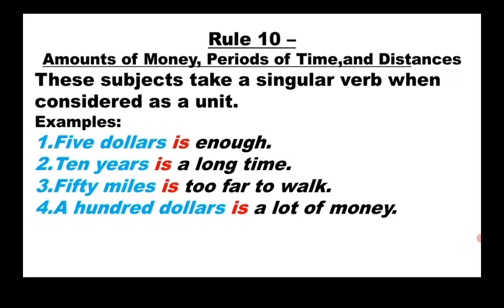Here $100 refers to the amount, which is a unit. So we use a singular verb soon after the amount of money. 2 hours is sufficient for the task. Here the noun phrase 2 hours is nothing but a period of time. Therefore, it should be considered a unit and a singular subject. So, a singular verb is used soon after the subject 2 hours.